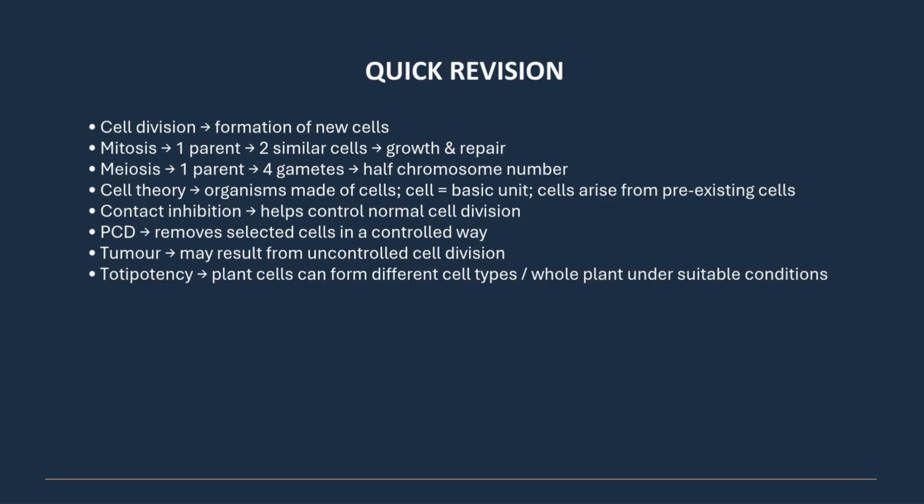Cell division is the formation of new cells. Mitosis: one parent, two similar cells, growth and repair. Meiosis: one parent, four gametes, half chromosome number. Cell theory: organisms are made of cells. Cell is the basic unit. Cells arise from pre-existing cells. Contact inhibition helps control normal cell division. PCD removes selected cells in a controlled way. Tumor may result from uncontrollable cell division. Totipotency: plant cells can form different types of cells, and a whole plant under suitable conditions.